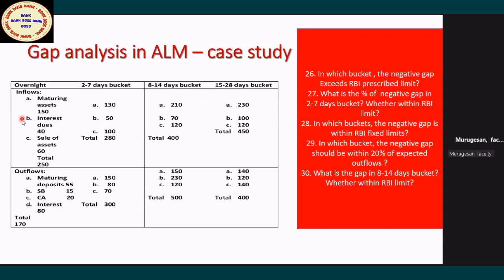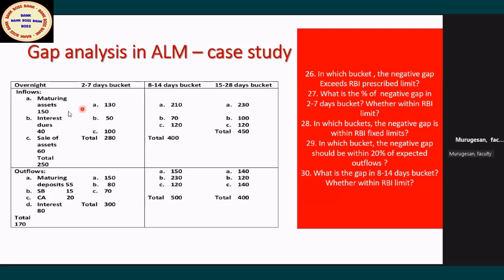That is cumulative. Overnight 5. Cumulative means what? 1 to 7 days. This is 1 to 14 days. This is 1 to 28 days. This is cumulative. Cumulative means what? You cannot see each one alone. Though it has been classified into 4 different buckets, you have to see totally. That is called cumulative. Just wait, we'll see how to calculate the cumulative cash flows, cumulative gap. Cumulative means, you know very well, added to each other. It's a standalone gap. Overnight is a standalone positive. But when you mix it up with others, it is a different scenario.